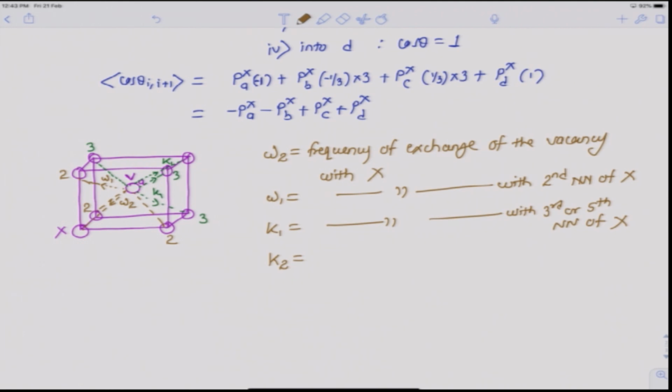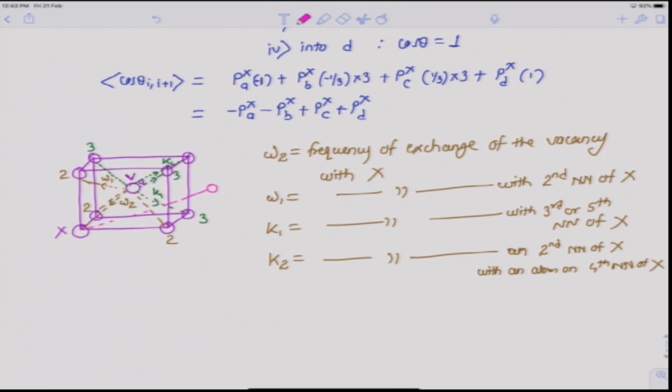Then the fourth frequency Manning defined is K2, which is the frequency of exchange of the vacancy, if the vacancy was on the second nearest neighbor of X, with the atom on the fourth nearest neighbor of X. In this case the fourth nearest neighbor is basically the body center atom of the next cube.